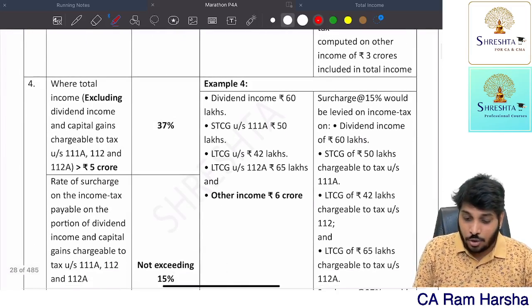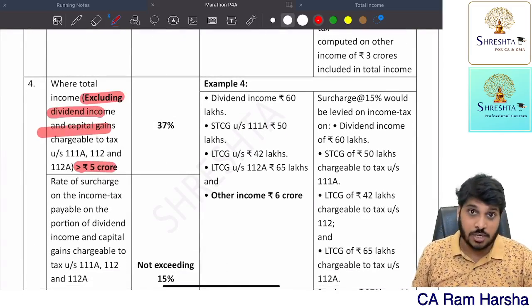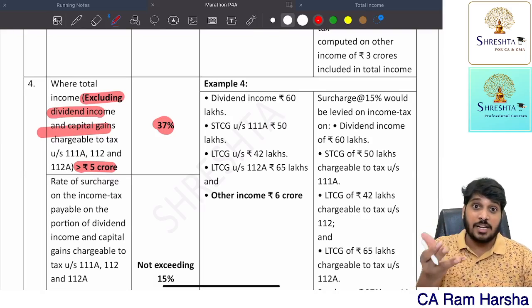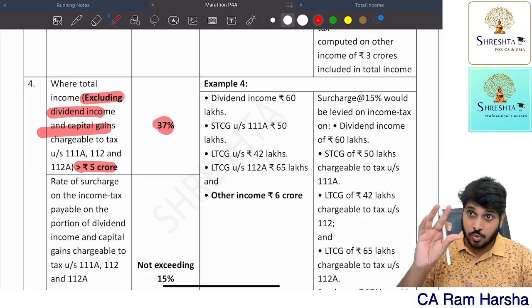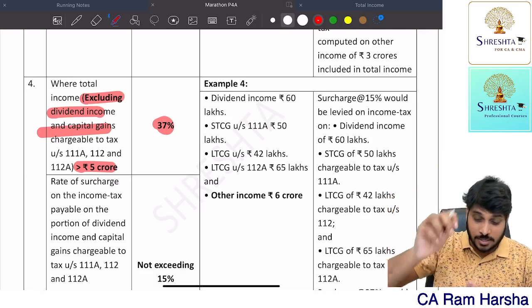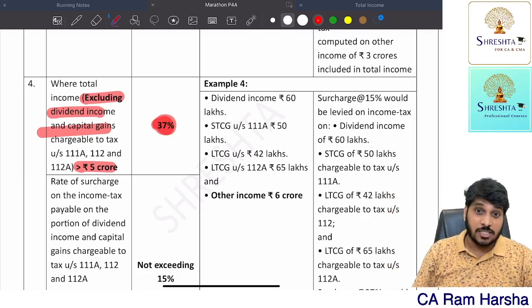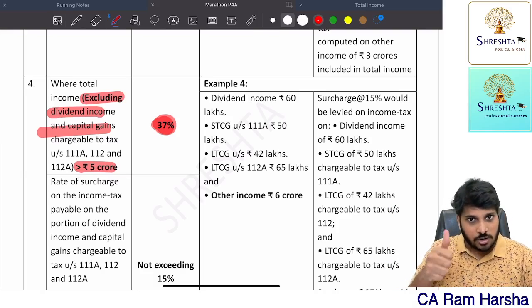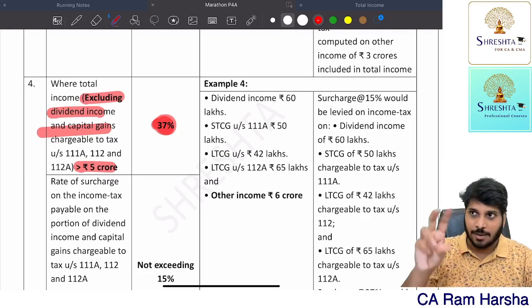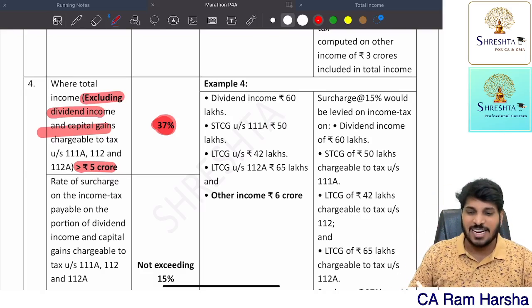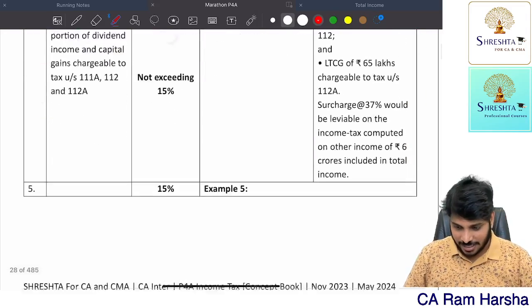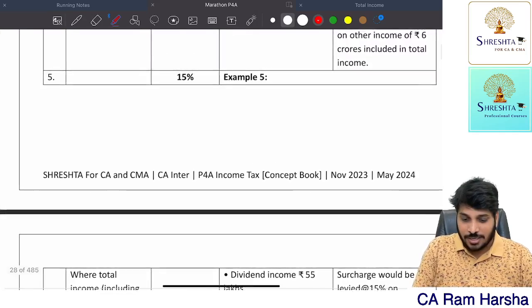Same way, if the total income excluding this income is crossing 5 crore, on whatever total income is there excluding these incomes, you compute tax, and the surcharge rate is 37%. However, if you compute any tax on long-term capital gain, 111A and dividend income, on that particular income the surcharge rate cannot exceed 15%. That's it.